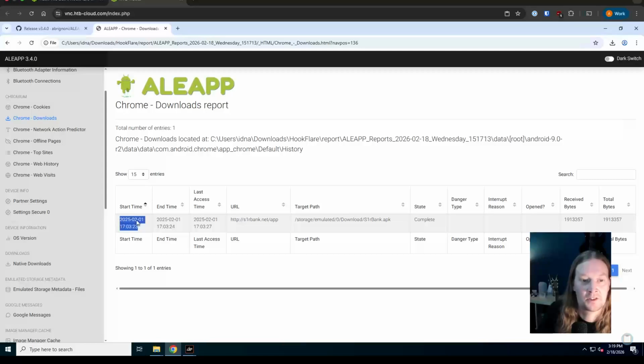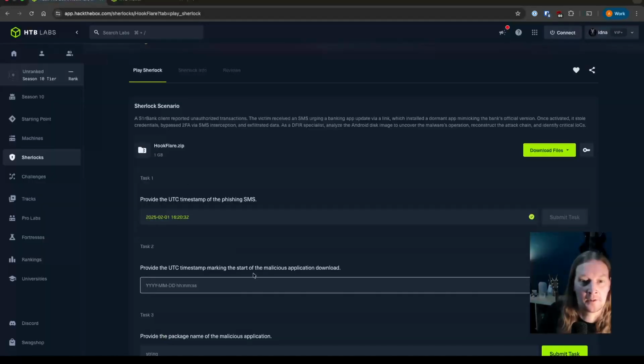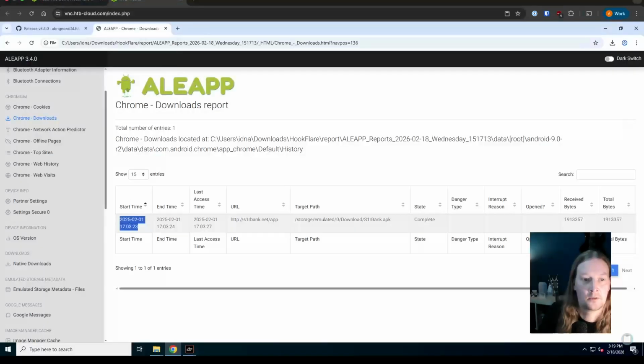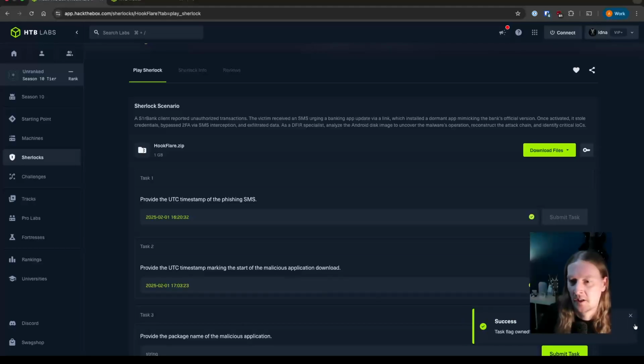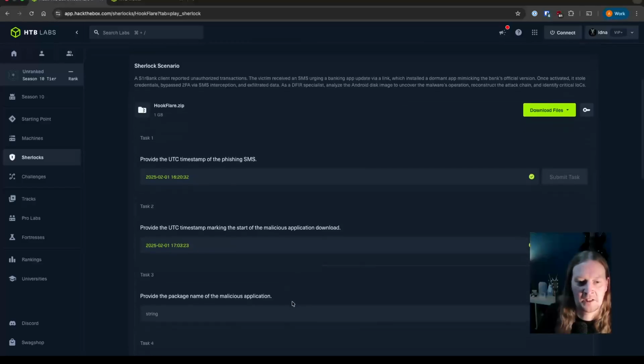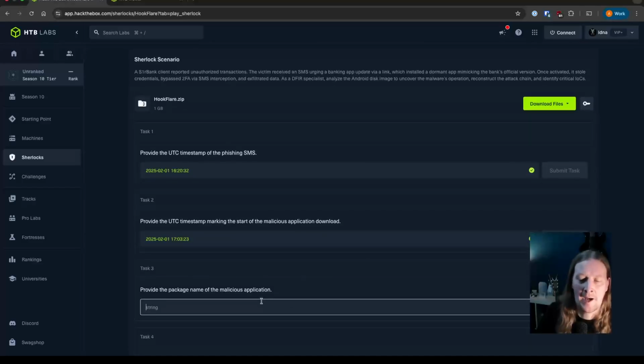But this wants the start time of that download. Let me check, making the start of the malicious application download. So here is the timestamp for that. Now, obviously, it's a critical skill to be able to build a timeline of events when doing an incident report. So this is all information to help us get started into figuring out what happened and when.